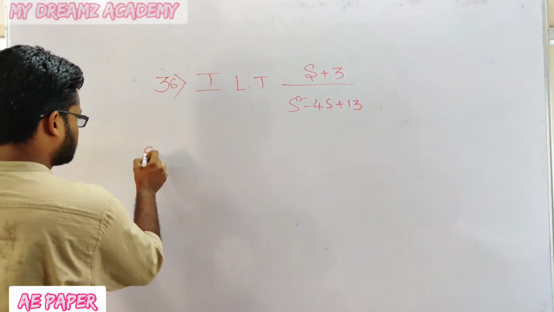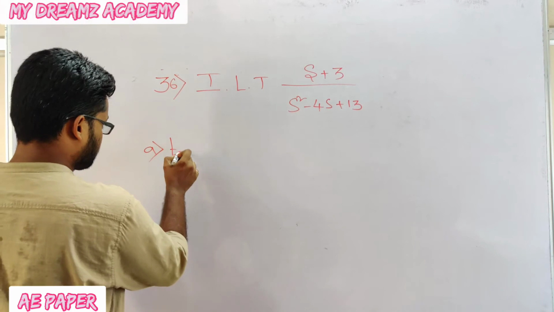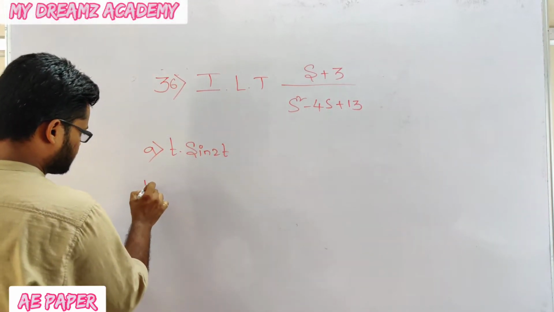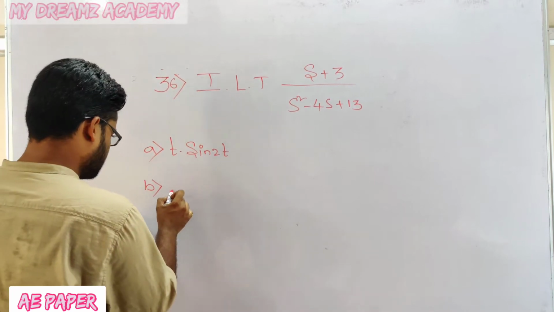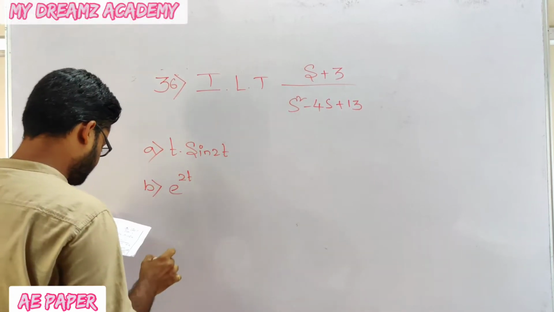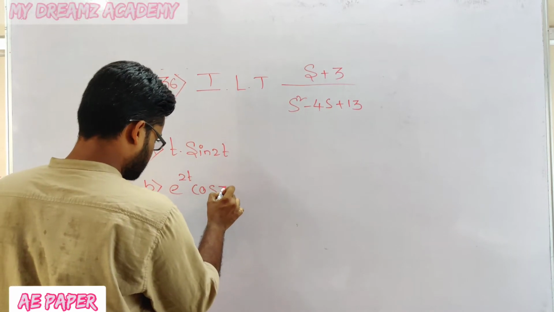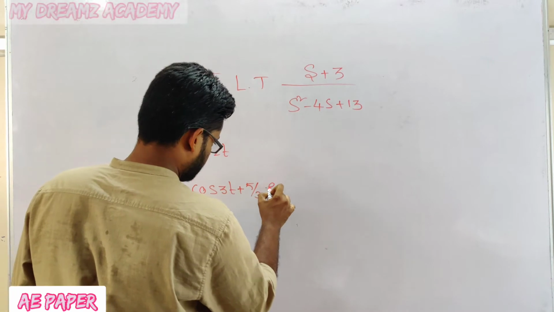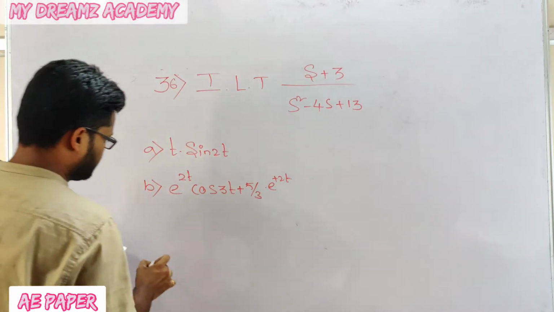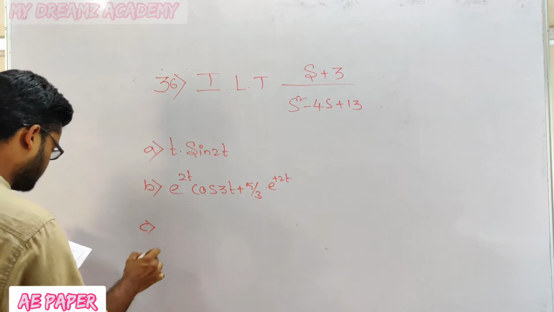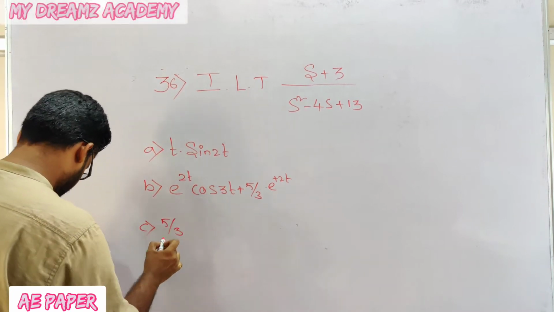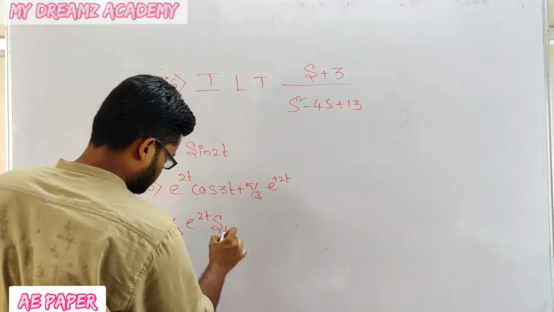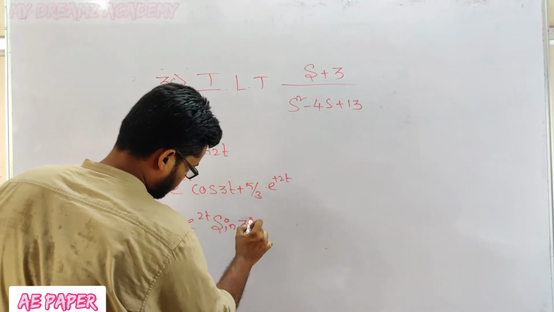Option A, that is t into sine 2t. Option B, that is e to the power of 2t cos 3t plus 5 by 3 e to the power of 2t. Next, option C, that is 5 by 3 e to the power of 2t sine 3t.